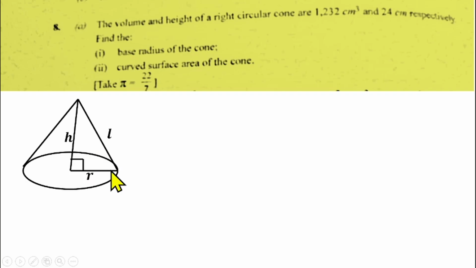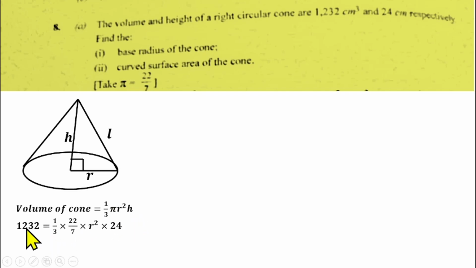Then from there, the question asks us to find the base radius of the cone, which is this radius. So we can do that using the volume of the cone given to us. We know the value of the volume of the cone, so we can use that to find the base radius. So the volume of a cone is 1/3 of the volume of the cylinder. Volume of a cylinder is pi r square h. So volume of a cone is 1/3 of that, because the volume of a cone and the volume of a cylinder have a relationship. So that's 1/3 pi r square h.